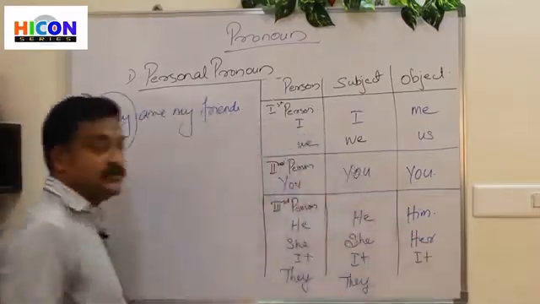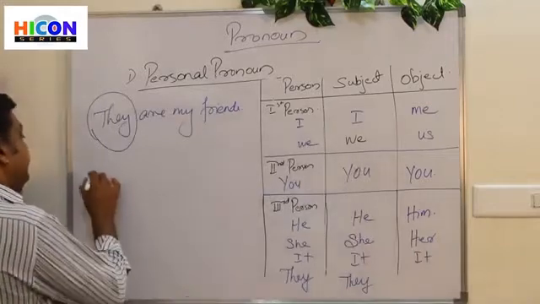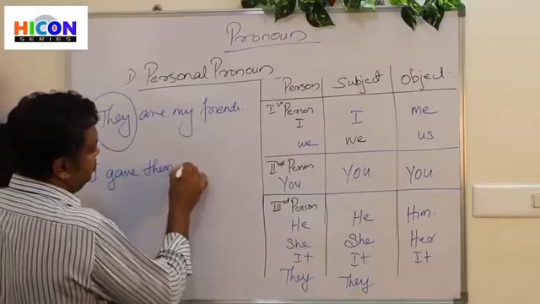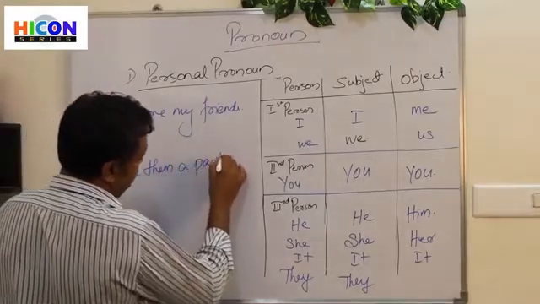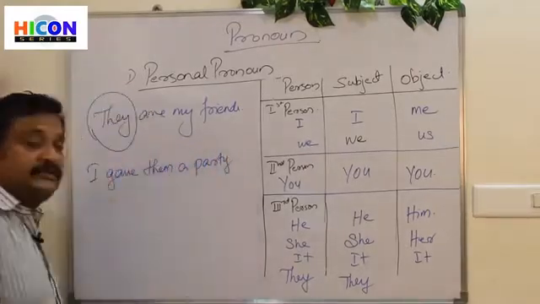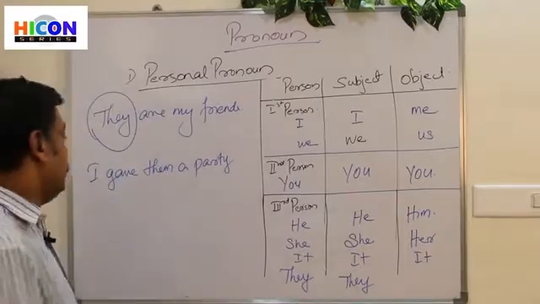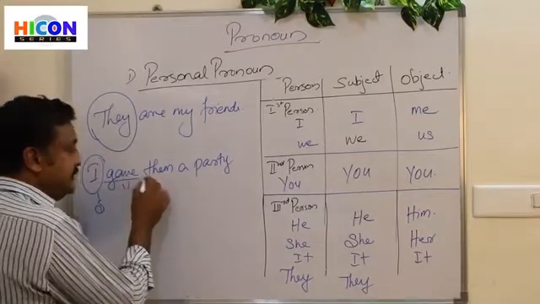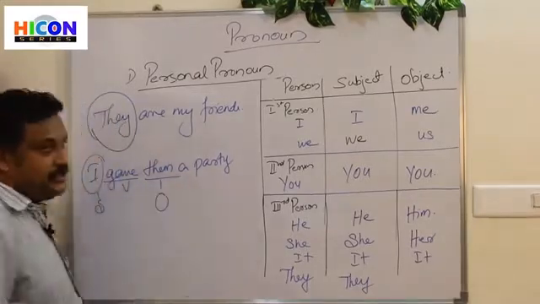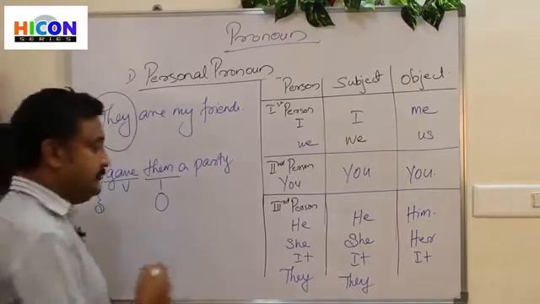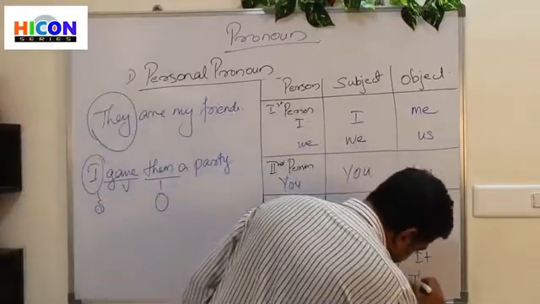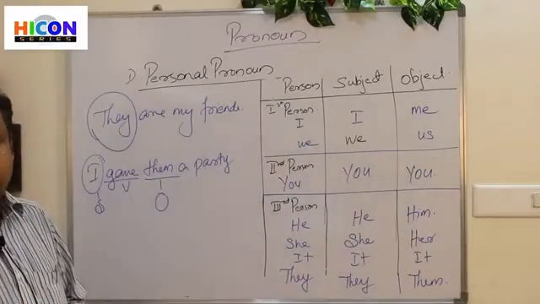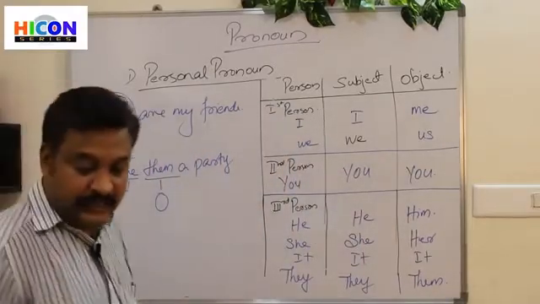And we can say, I gave them a party. Now, in this, again, gave is the verb, I is the subject, and them is the object. Them is the objective form of they. Clear?